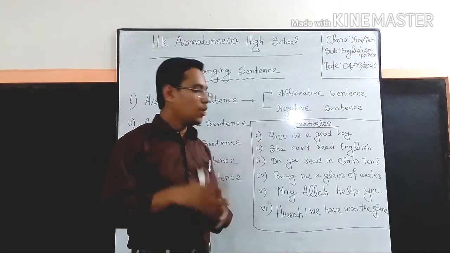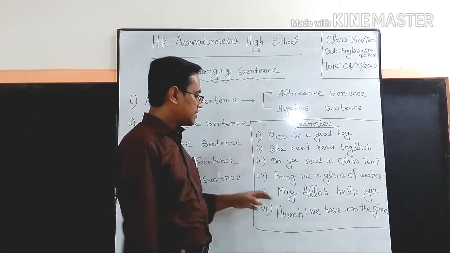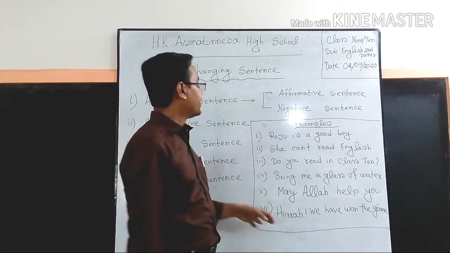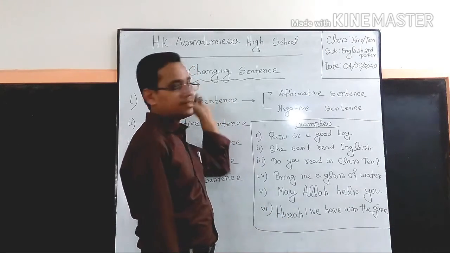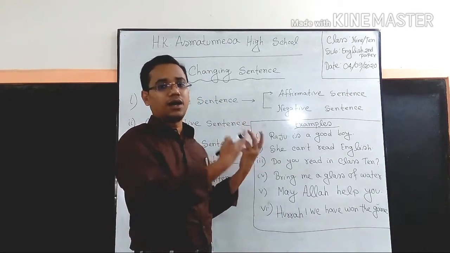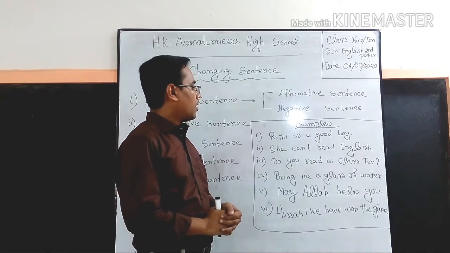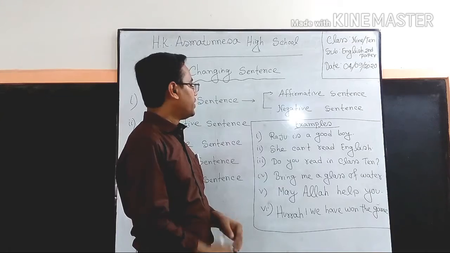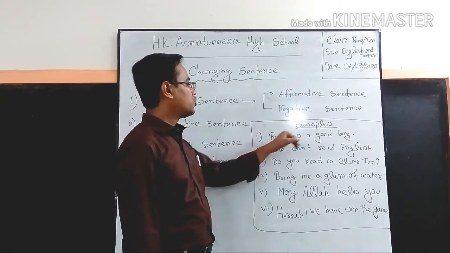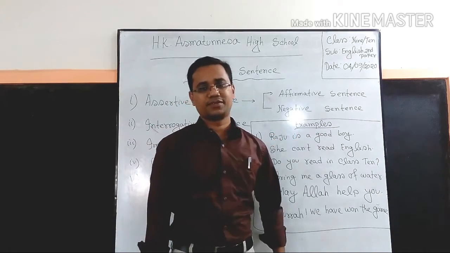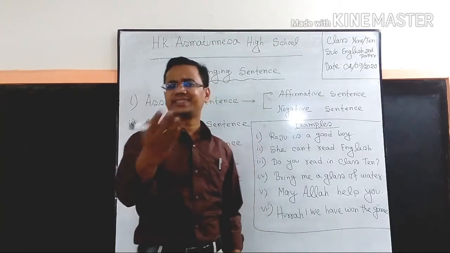So students, look very attentively. I have written 6 examples regarding these sentences that I have discussed before. Look very carefully. Example number 1. Raju is a good boy. Can you tell me which sentence it is?